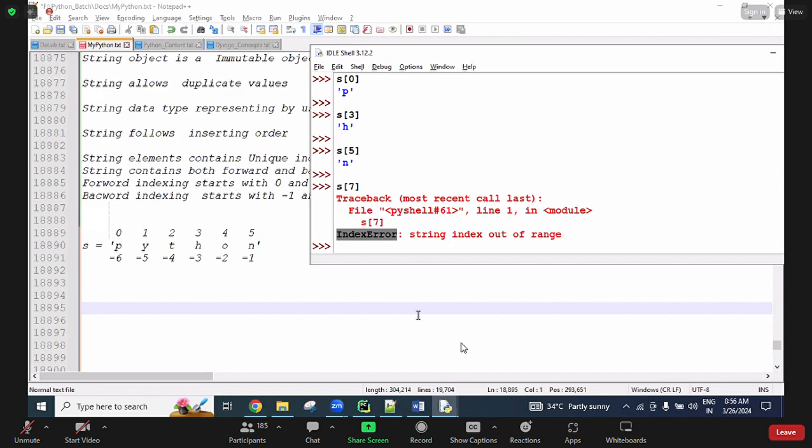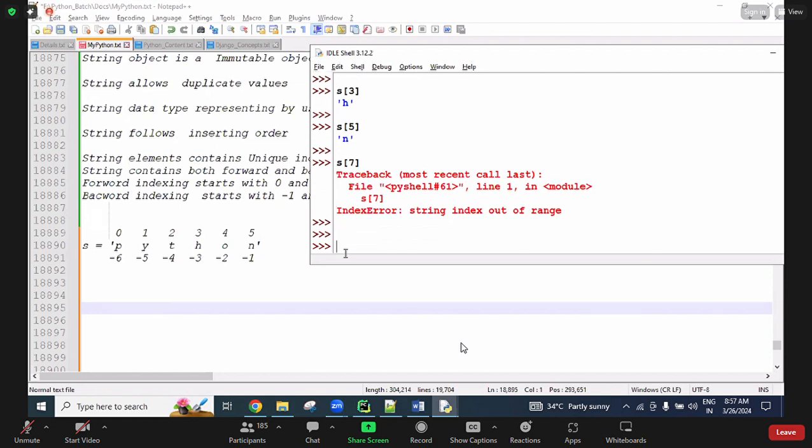So it returns IndexError if the given index is not available. All of you clear on this? When we are working with indexing, if the given index is available, then we access that value. If the index is not available, it throws an IndexError.